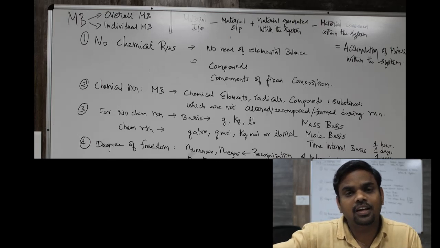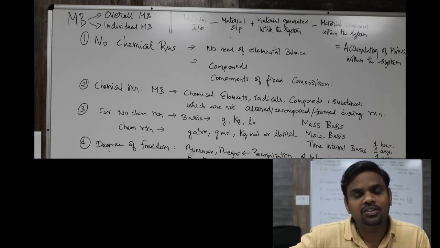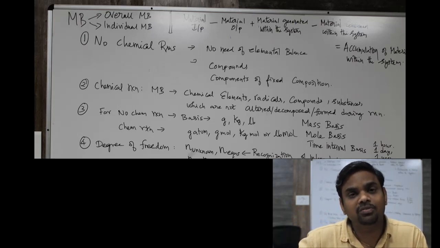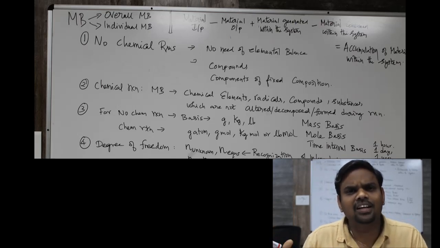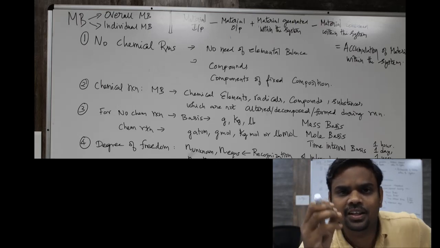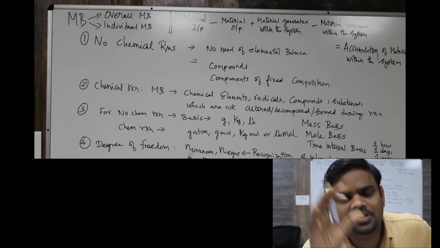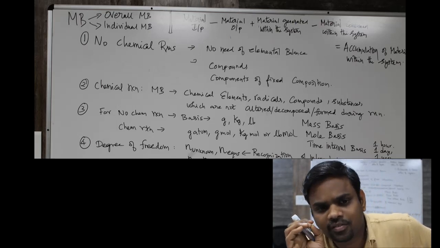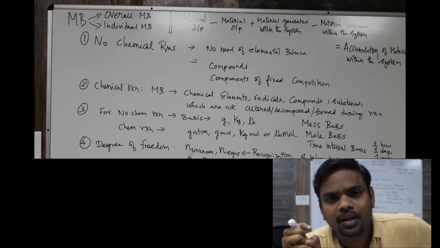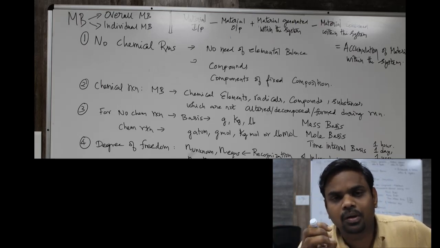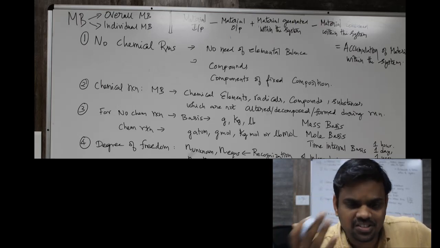So easily I can determine the amount of air that is leaving, because we know that the same amount of nitrogen will be leaving the system also. That way, elemental analysis for the components, elements or substances that take part least in the system should be considered for material balance, which will help us solve the problem and determine the unknown quantities easily.